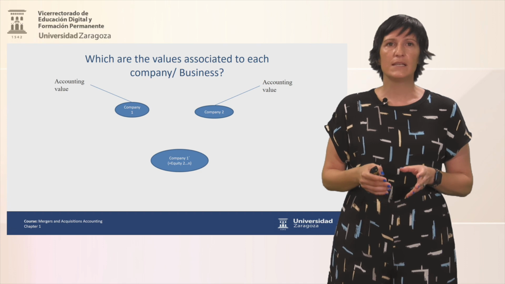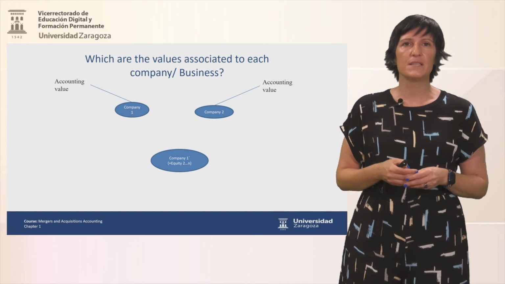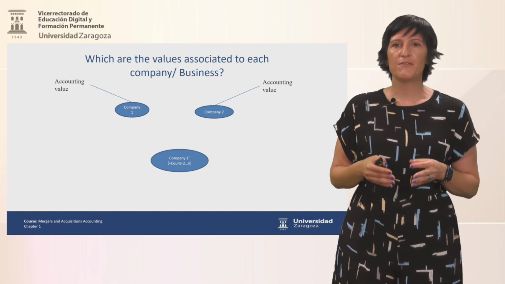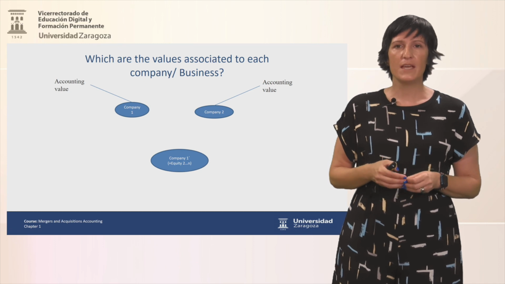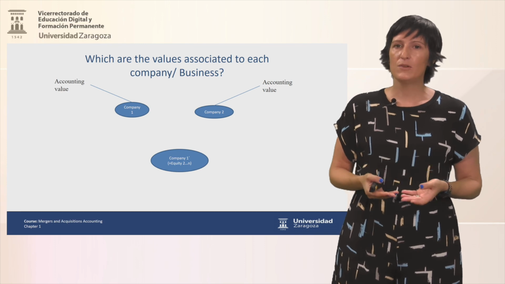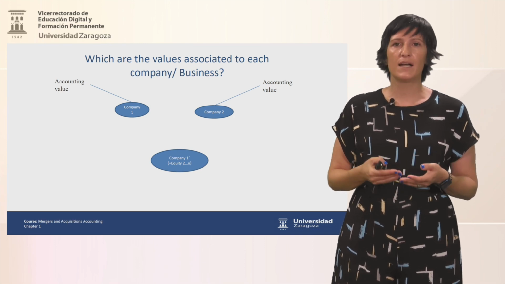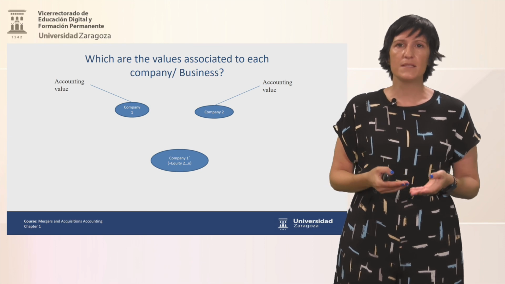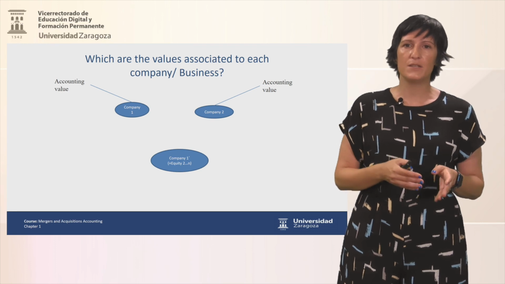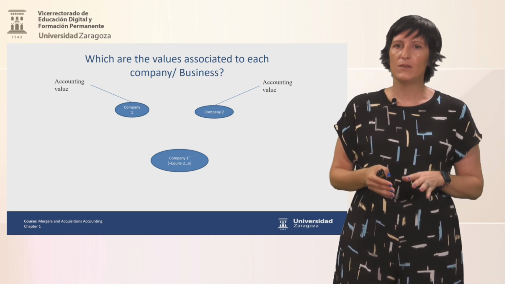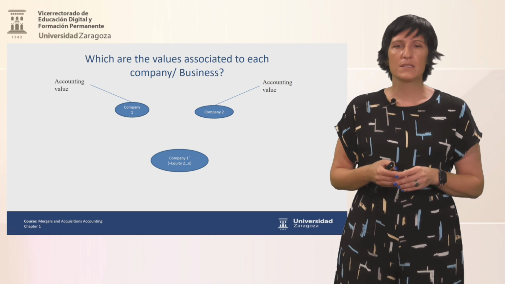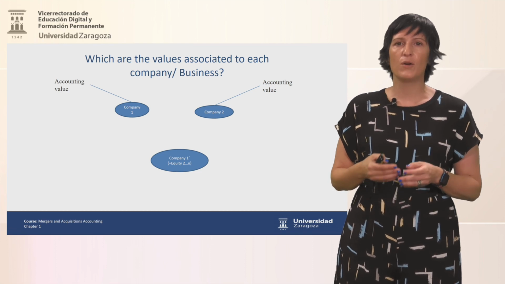So considering that at least two companies participate in a business combination, we need to consider that for each of these companies, we have three different values. The first of them, and usually the lower one, is the accounting value of the company. It's a value that we establish applying accounting standards. We are usually based on the idea of prudence, where valuation is always done with high security. This means that the value, as I said before, is usually lower than in other valuation methods, especially in the companies that are going properly.